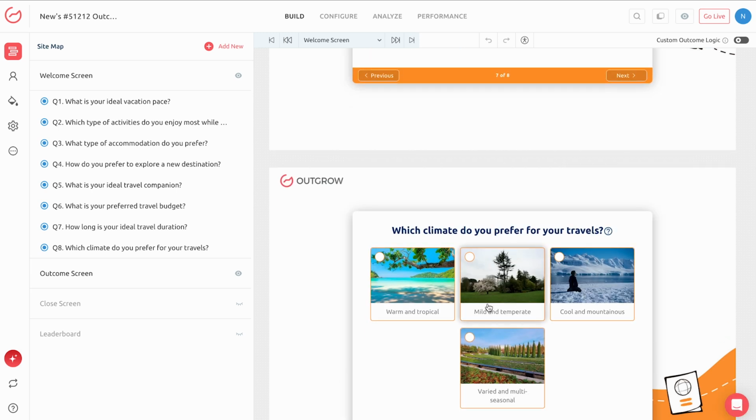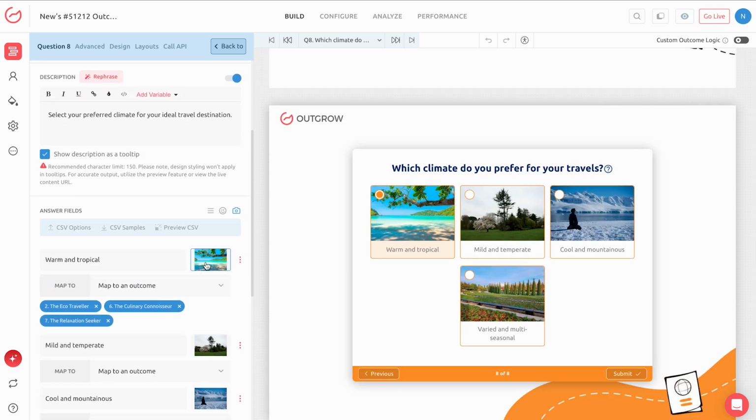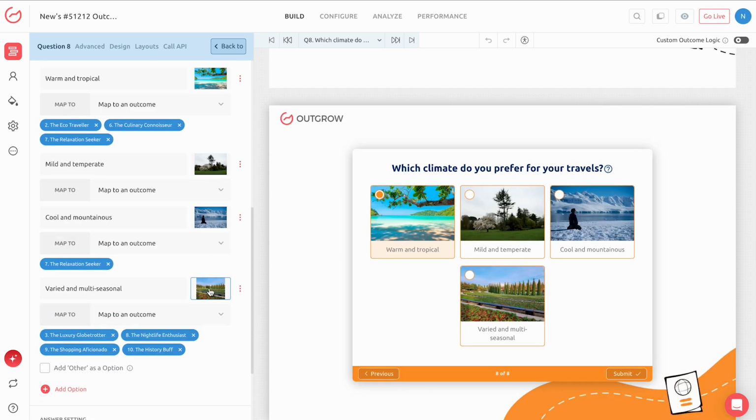You can also add stunning destination images, travel icons, and fine-tune the logic so each combination of answers leads to the most spot-on result.